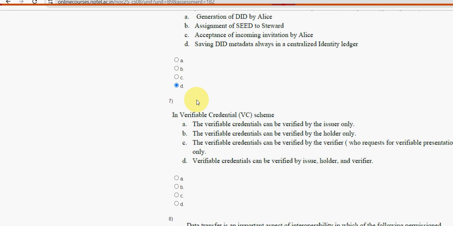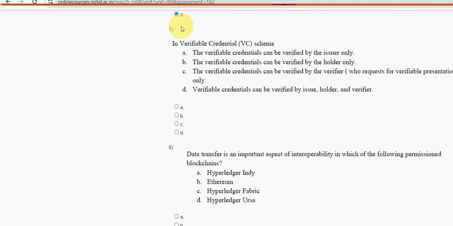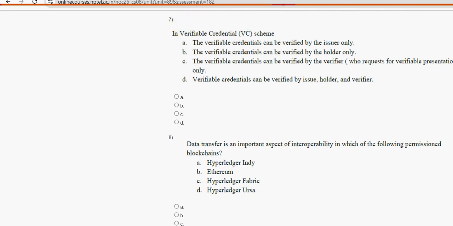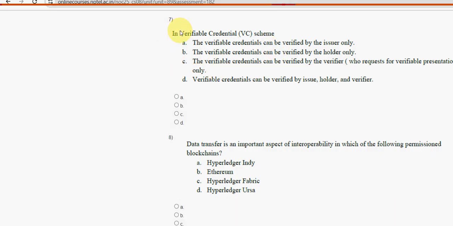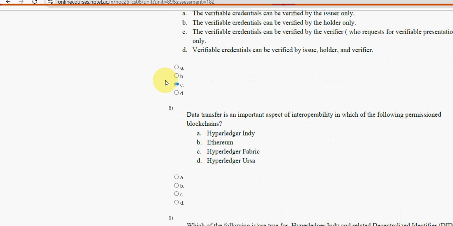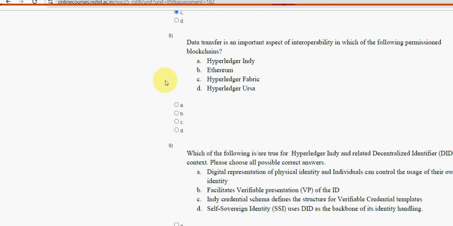Next, seventh one. In verifiable credential VC scheme, what happens? For the seventh question, option C is the probable solution. The verifiable credentials can be verified by the verifier only. Guys, if there are any changes that you want to suggest, please do that in the comment section. We will let you know about the final solution. These are completely our probable solutions, guys.